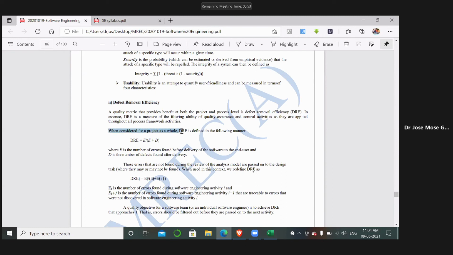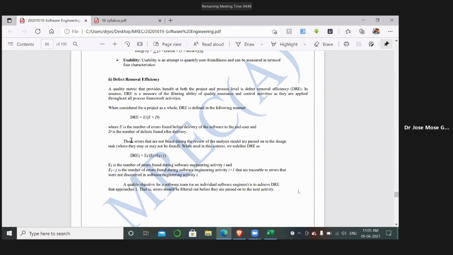When considered for a project as a whole, DRE is defined in the following manner: E by E plus D. E is the number of errors found before the delivery of the software, that is before entry to the market, and D is the number of defects found after the delivery of the product. So the DRE formula is DRE equals E by E plus D. When there are several modules, we consider it as E1 by E1 plus E2 plus E3 and so on, and these values are substituted in our formula. So that is all about defect removal efficiency.